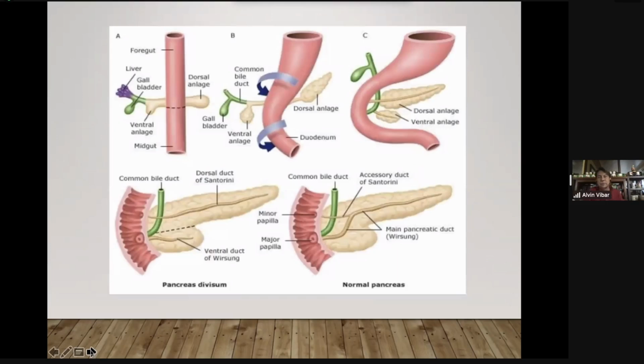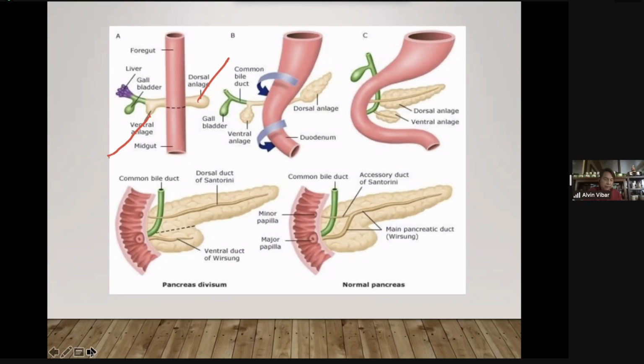So here is a picture that will help you to remember again the formation of the pancreas. This is your dorsal pancreatic bud, ventral pancreatic bud. So look what will happen. There will be rotation. The ventral pancreatic bud will rotate to fuse with the dorsal.